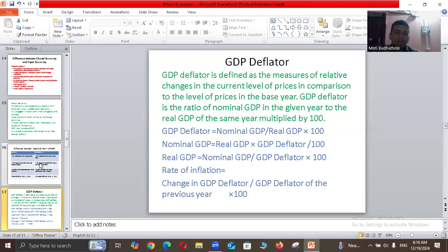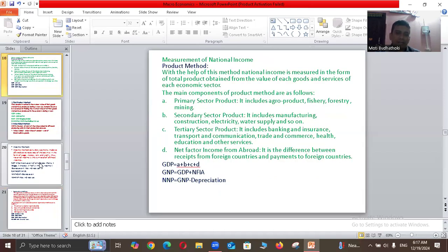In the same way, nominal GDP is equal to real GDP into GDP deflator divided by 100. Real GDP is nominal GDP divided by GDP deflator into 100. Then rate of inflation is the change in GDP deflator divided by GDP deflator of the previous year into 100. We use this GDP deflator to calculate rate of inflation.